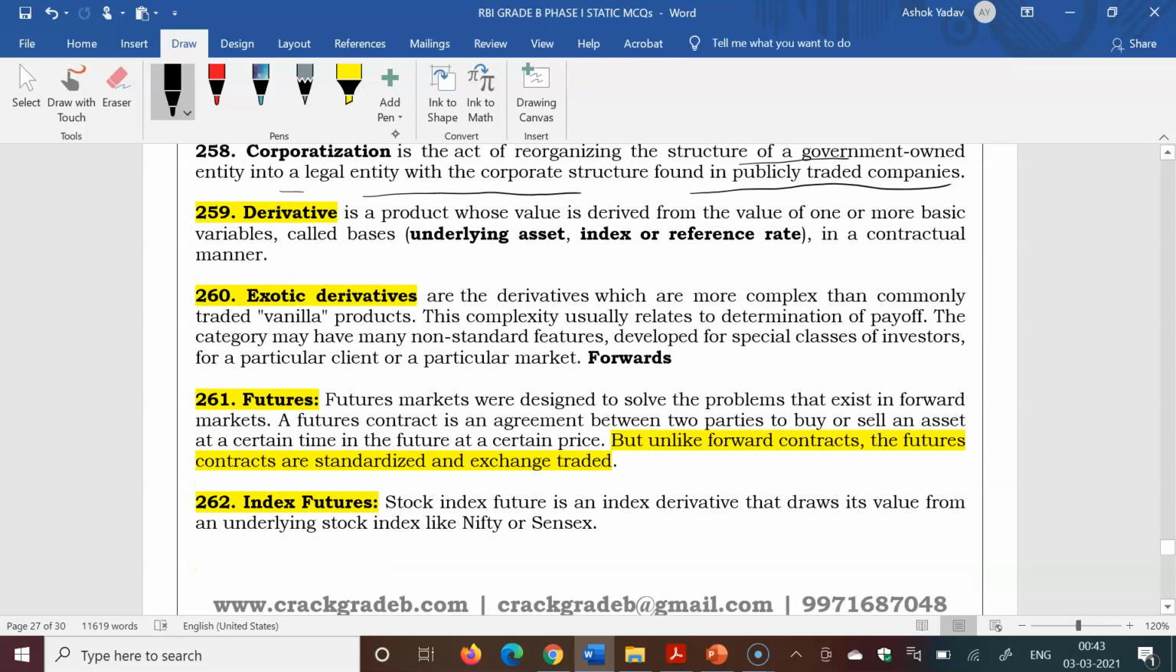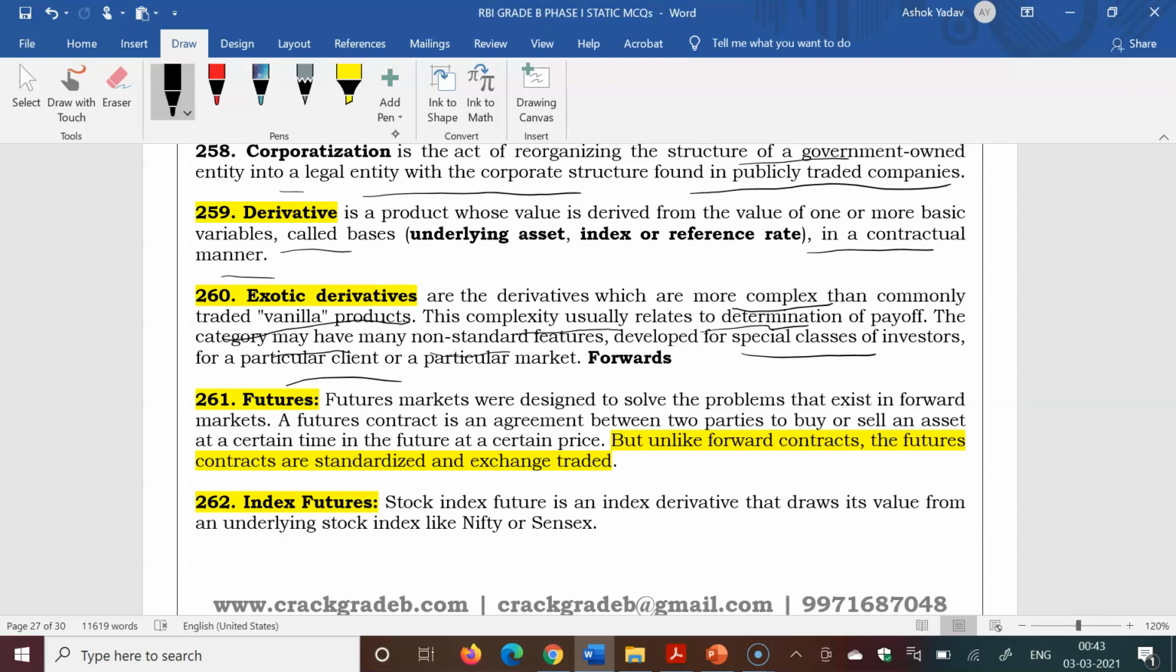A derivative is a product whose value is derived from the value of one or more basic variables, called the underlying asset, index, or reference rate, in a contractual manner. Exotic derivatives are derivatives which are more complex than commonly traded vanilla products. This complexity usually lies in determining the payoff. The category may have many non-standard features developed for special classes of investors. Means exotic derivatives are non-standard derivatives, while forwards, futures, and options are the standard derivatives.